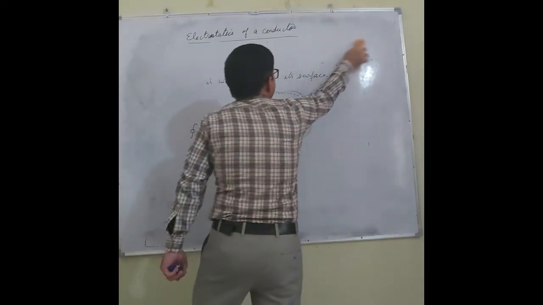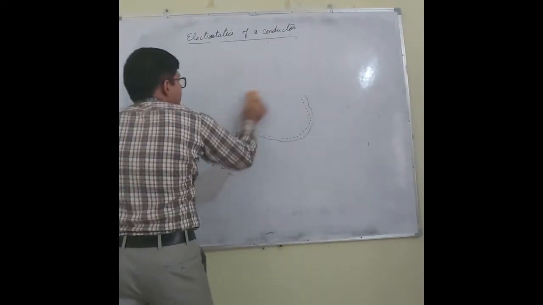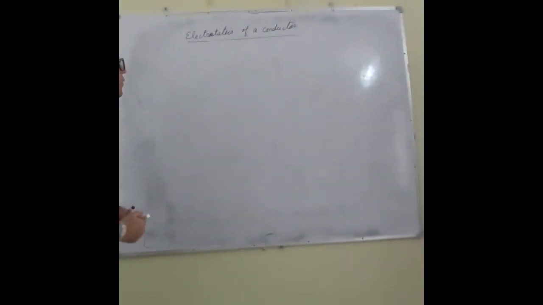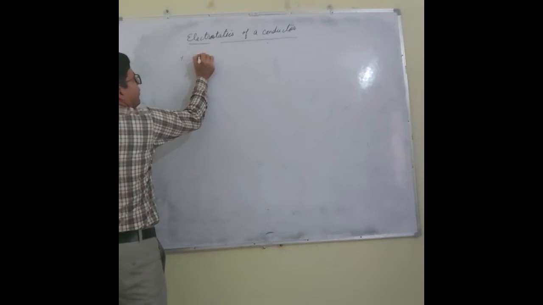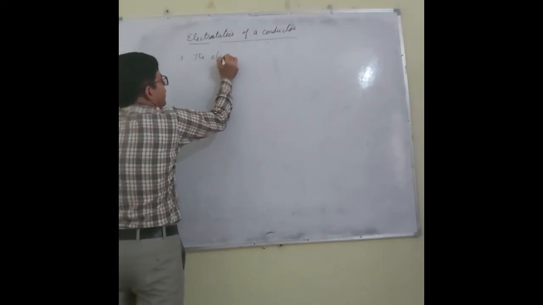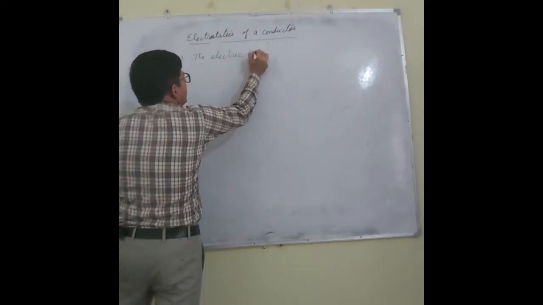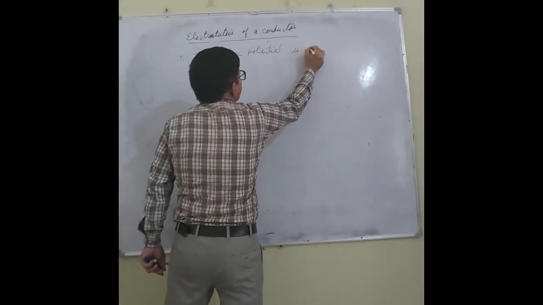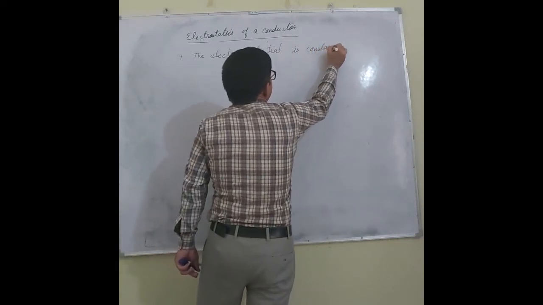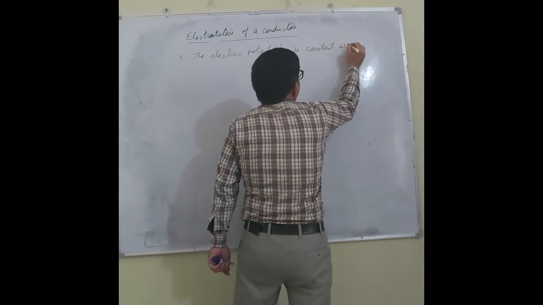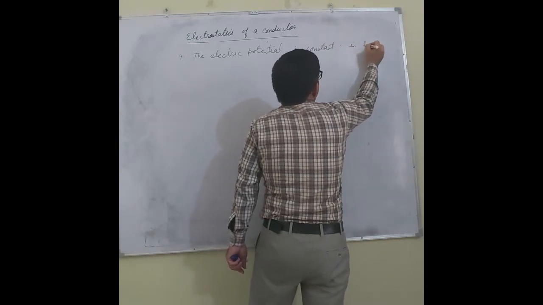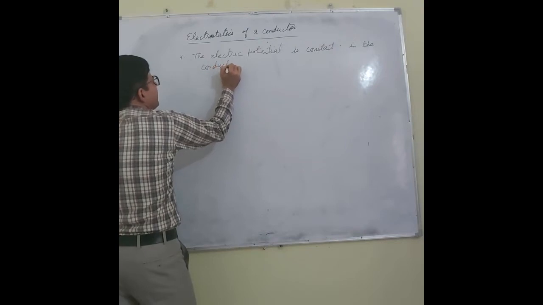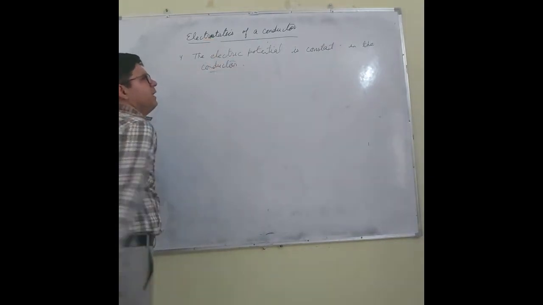Fourth point is the electric potential. The electric potential is constant in the conductor. Within the conductor, electric potential is constant.